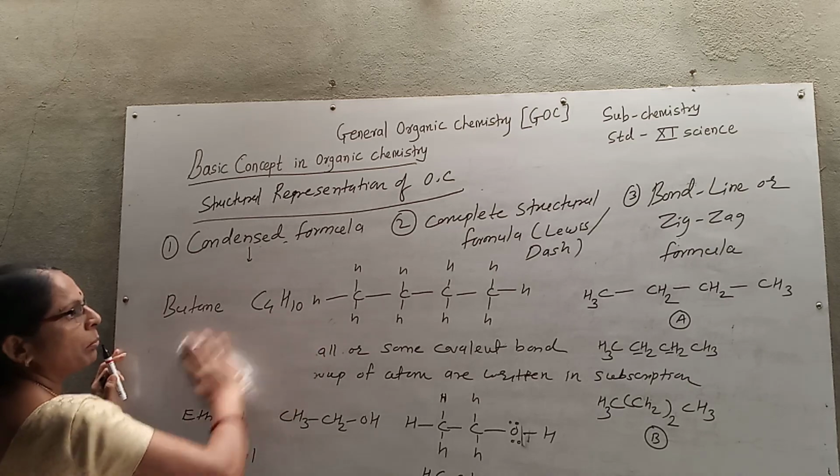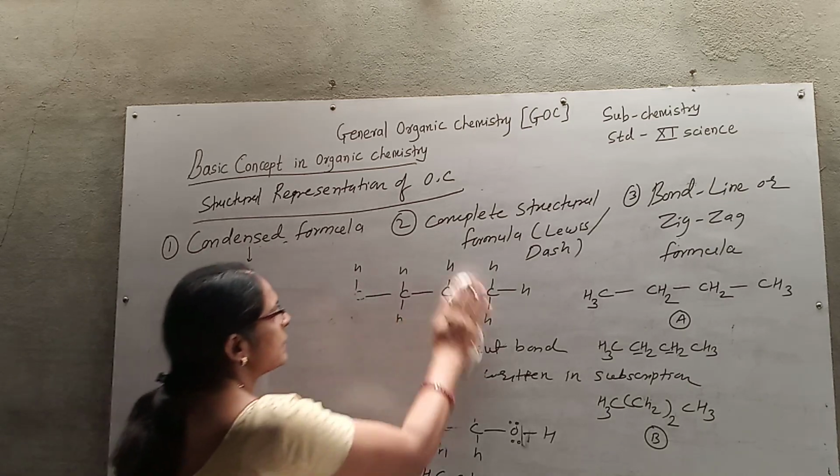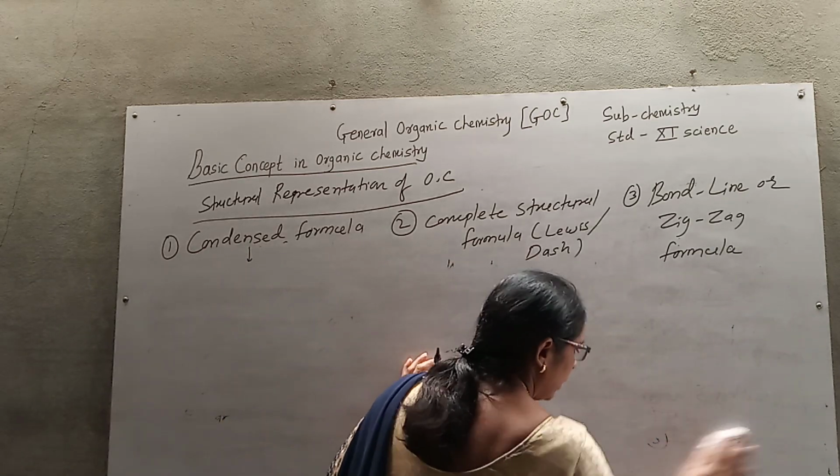Now the third one is the bond line formula or zigzag formula. So in this formula